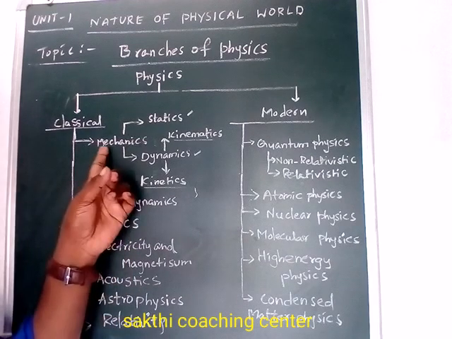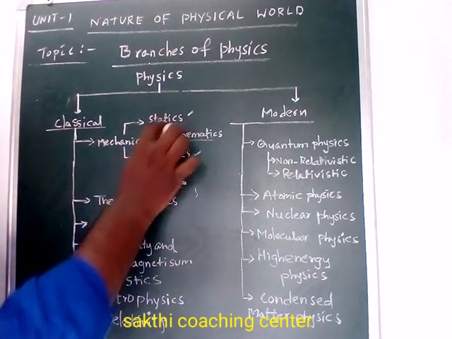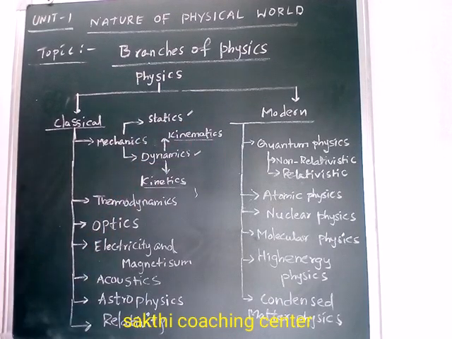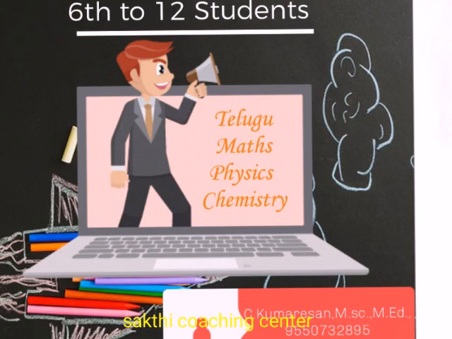So classical mechanics is further divided into two categories, statics and dynamics. What is statics? Statics deals with the object without considering the cause of motion.